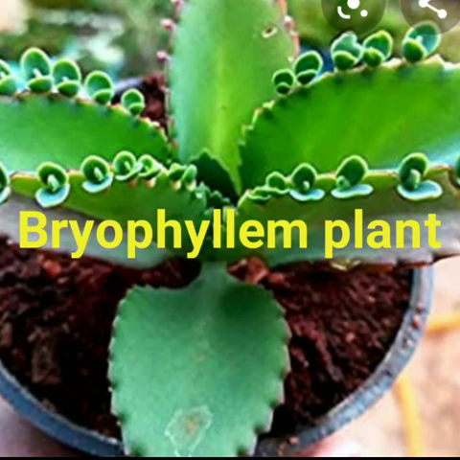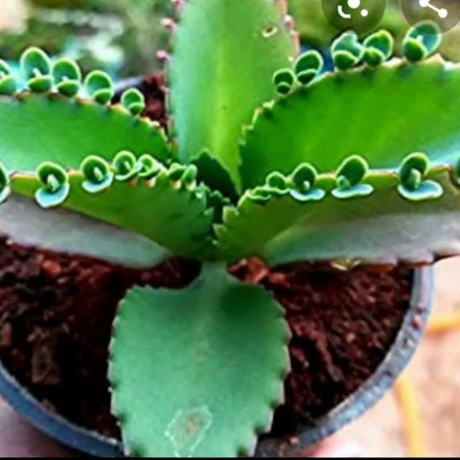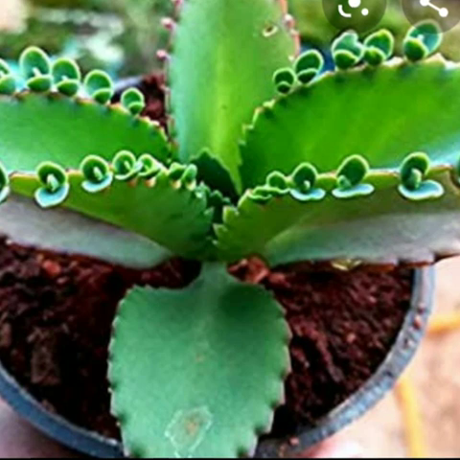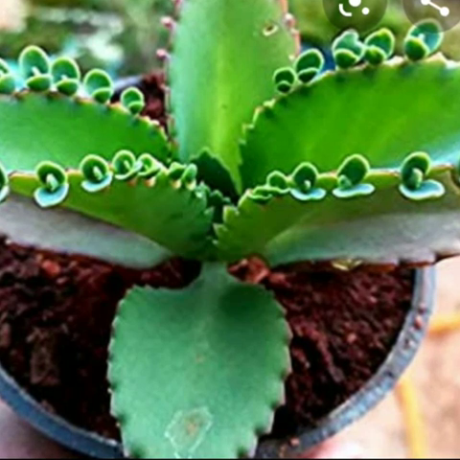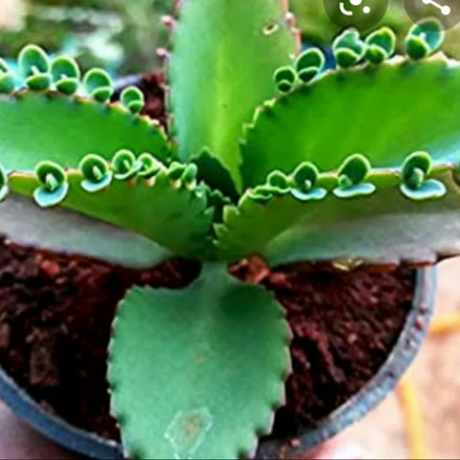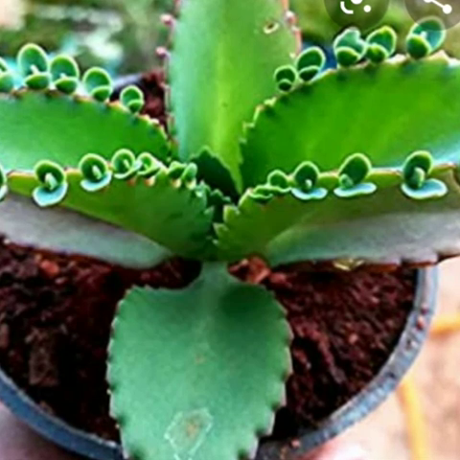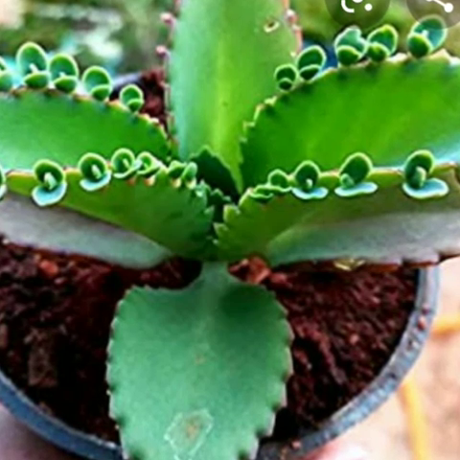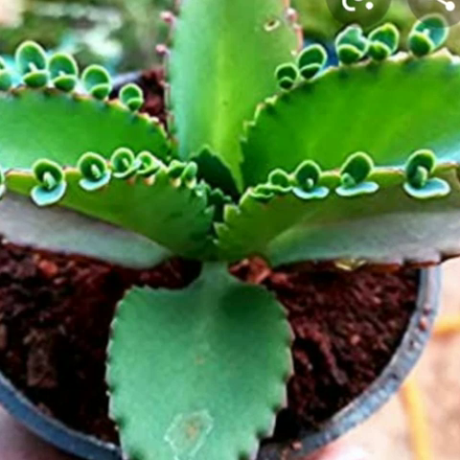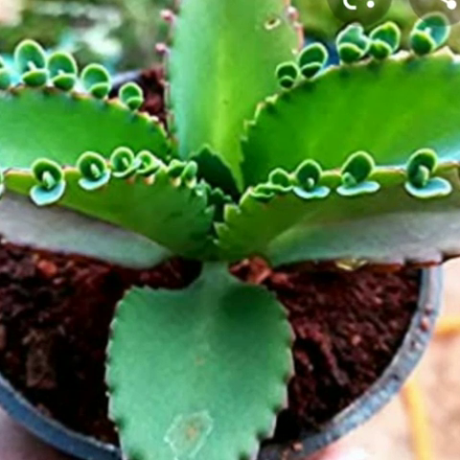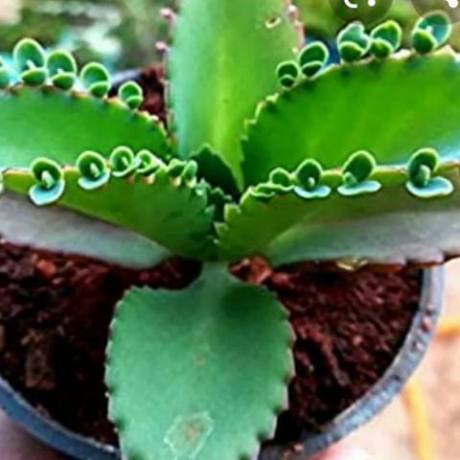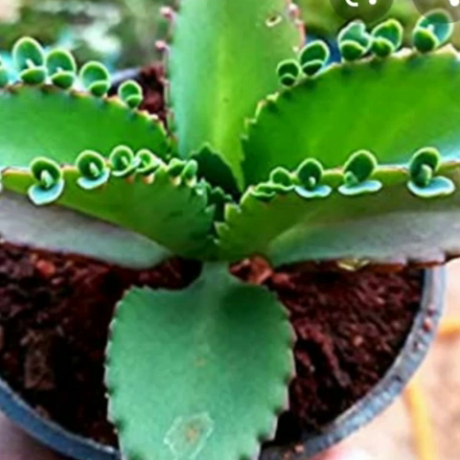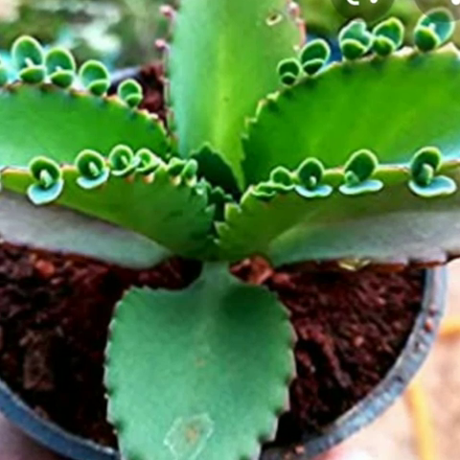So this is new plant from the leaves. This plant is called bryophyllum plant. See this plant, on the edges of its leaves there are small buds. When these buds get down into the soil, each bud grows into a new plant.